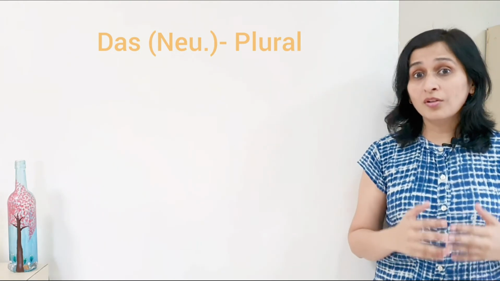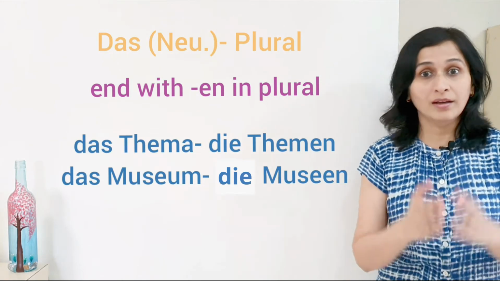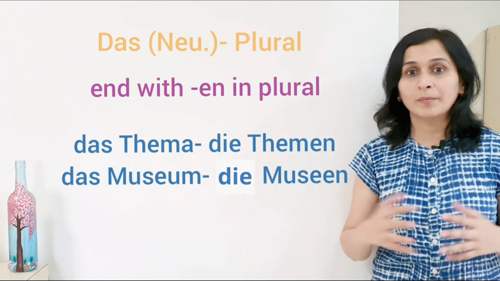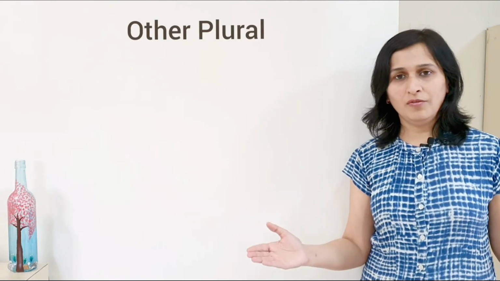Some neuter nouns also end with en in their plural forms. Zum Beispiel das Thema, theme, die Themen. Das Museum, die Museen. Let's understand some other plural forms.